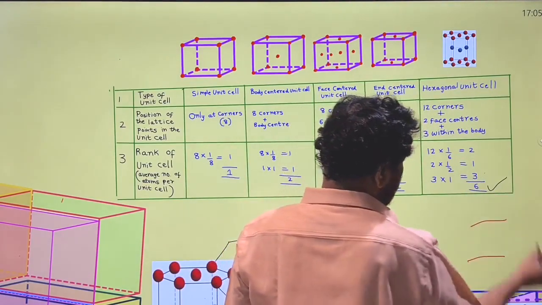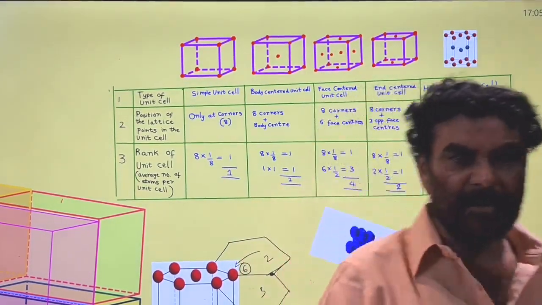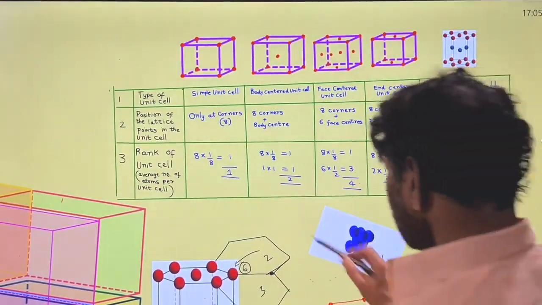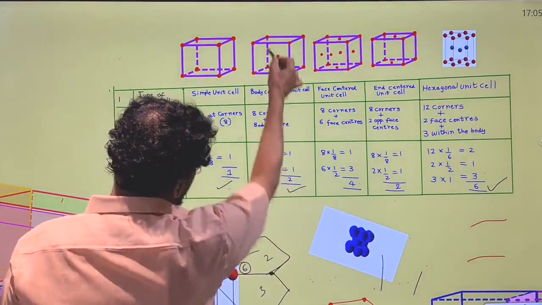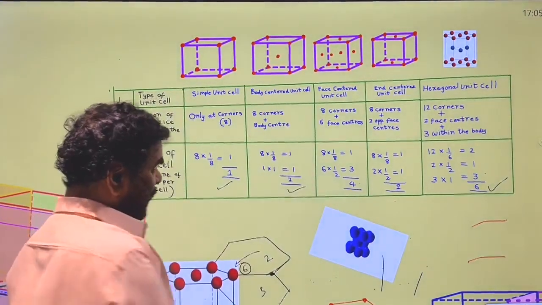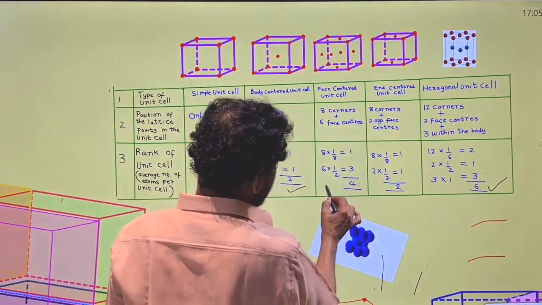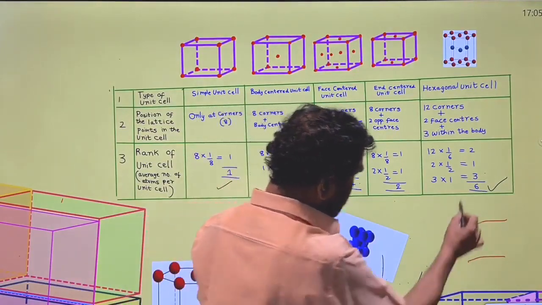Total rank is 6; the hexagonal rank is 6. This one has rank 1, this one has rank 2, correct? Body centered unit cell, this is face centered unit cell, this is 4, this is 6.